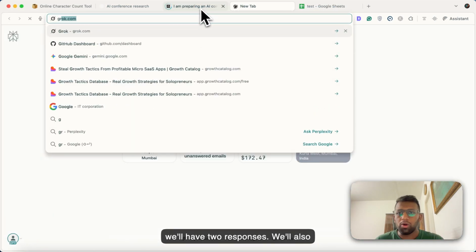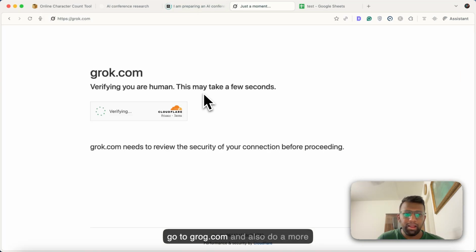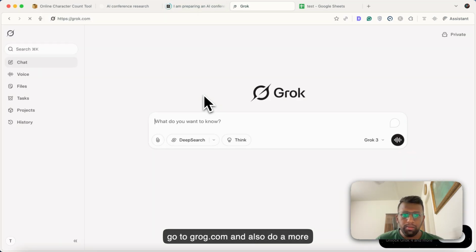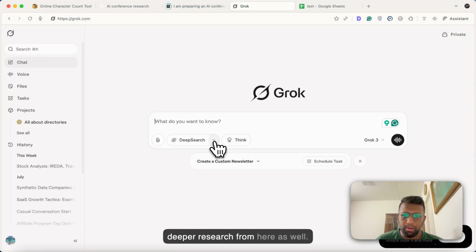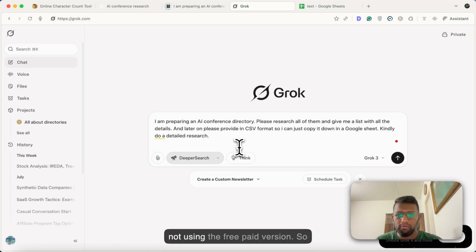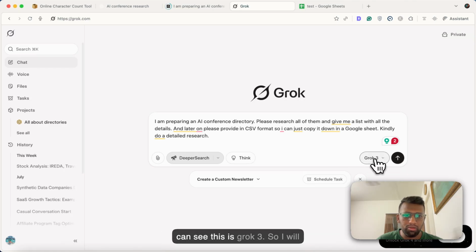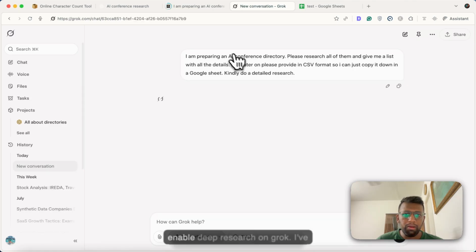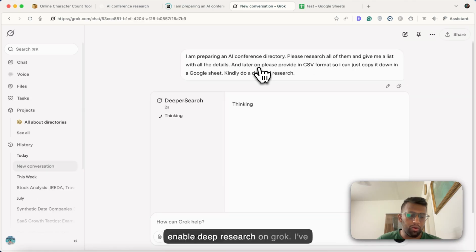We'll also go to grok.com and do a deeper research from here as well. By the way, this is the free version of Grok, I'm not using the paid version. This is a deeper search, and as you can see, this is Grok 3. So I will enable deeper research on Grok.